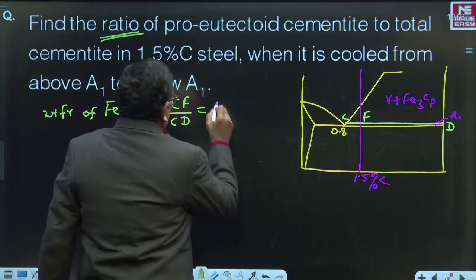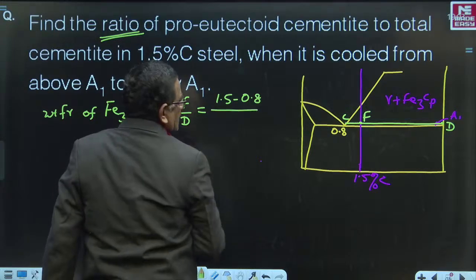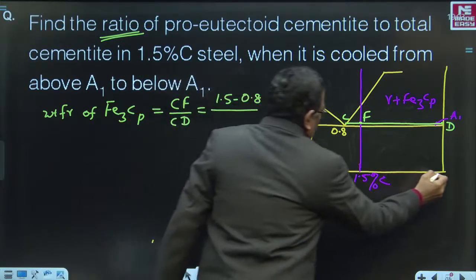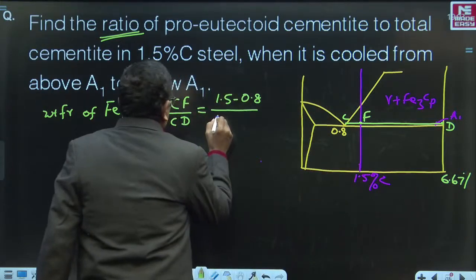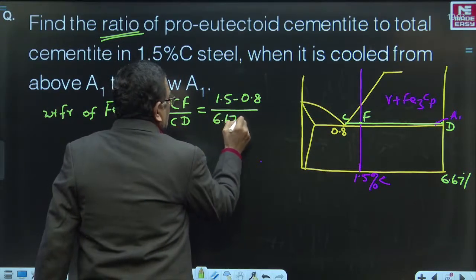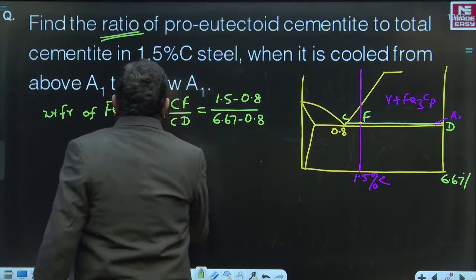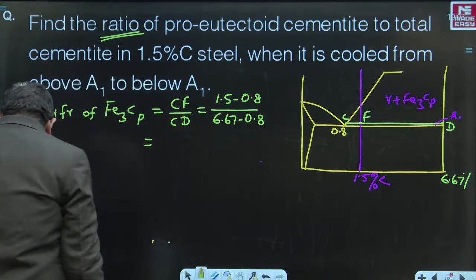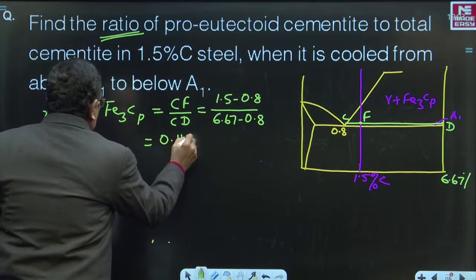At F it is 1.5% and at C it is 0.8%, divided by CD. At D the carbon content is 6.67%. Therefore, we write 6.67 minus 0.8 at C. If you calculate this, it is going to be 0.11925.